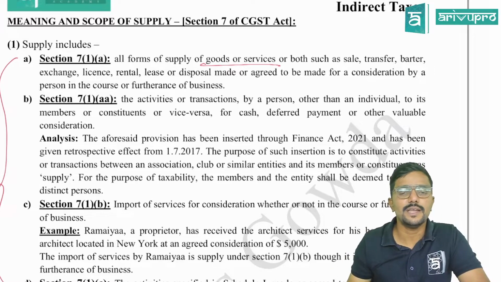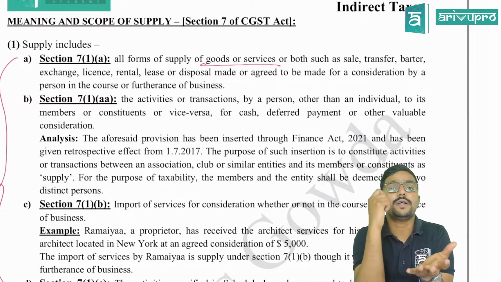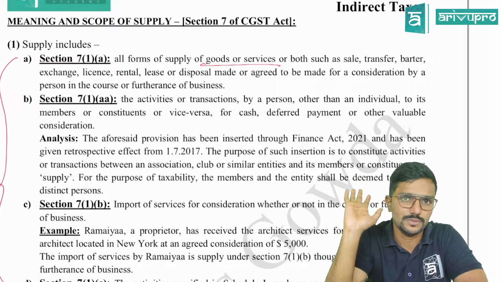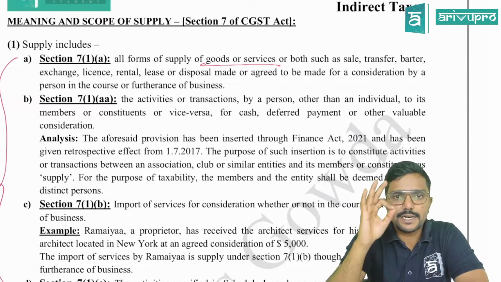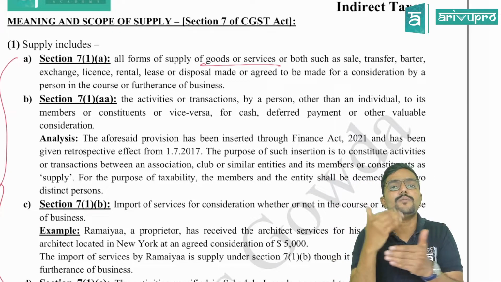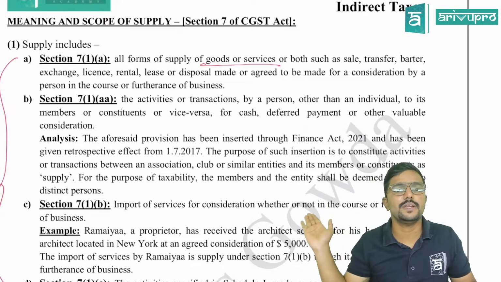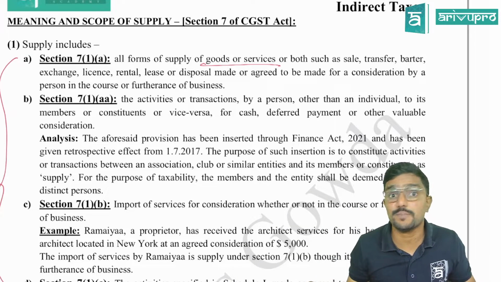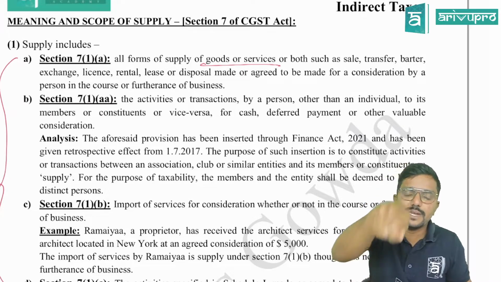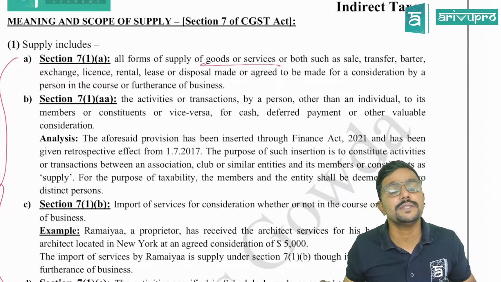Barter. In case of barter, transfer and all, how to determine the value of supply, on what amount the GST would be levied, all those things we would be learning later. We don't worry about value now. We will just worry about whether a transaction is a supply or not. On what amount should we pay tax? All those things are covered in a separate chapter, that is 2.3, value of supply. I would be covering it there. On what value GST would be levied is called value of supply. How to determine that? We would be covering it in chapter 2.3, guys.